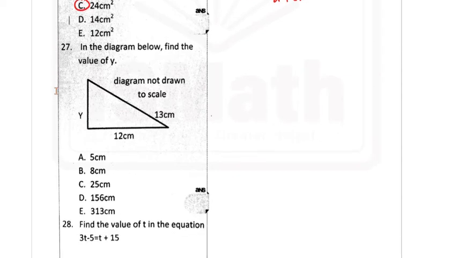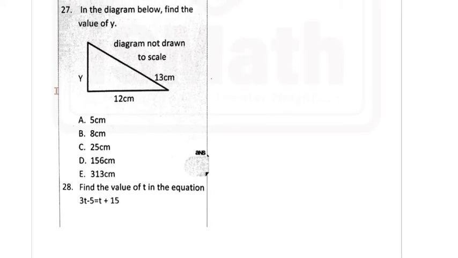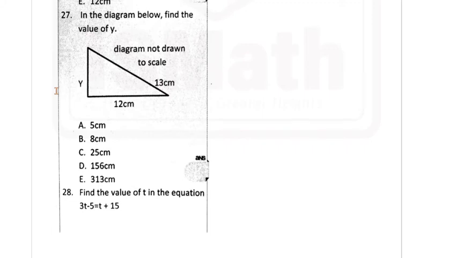Let's go to question 27. Question 27 says, in the diagram below, find the value of y. By looking at this triangle, the first thing that will come to your mind is that this looks like a right angle triangle. As a matter of fact, they ought to have told us somewhere in the question, or by way of sign, that this is a right angle triangle, but we're assuming that it's a right angle triangle to be able to solve this question.